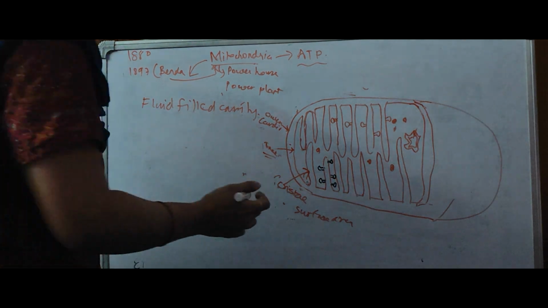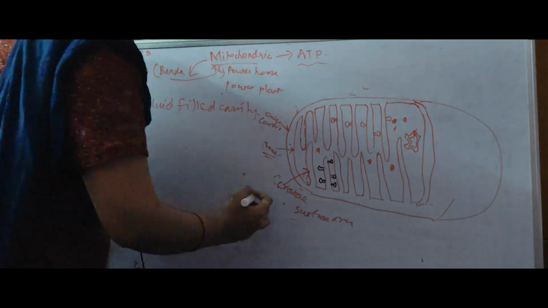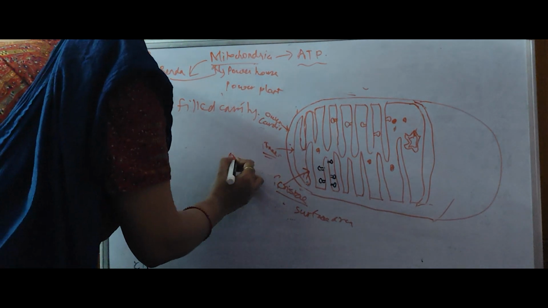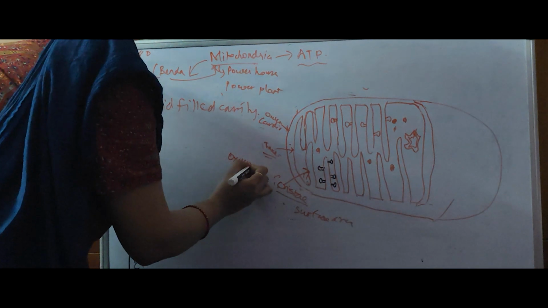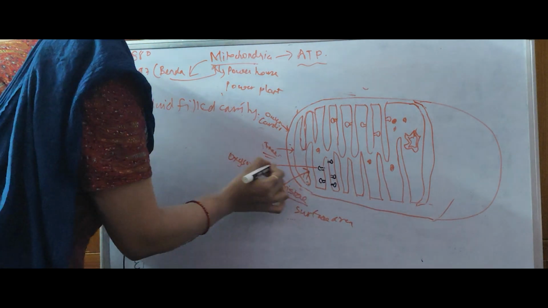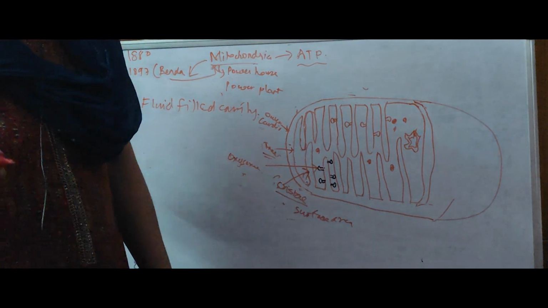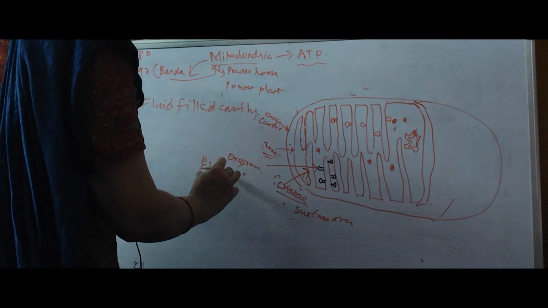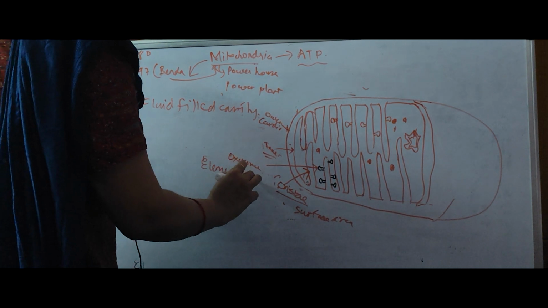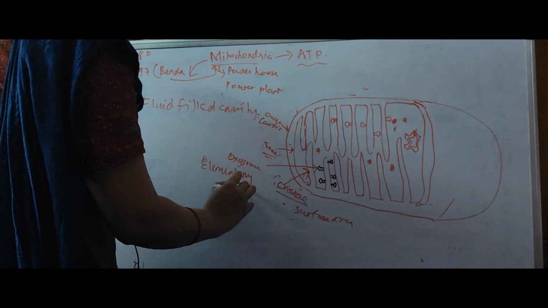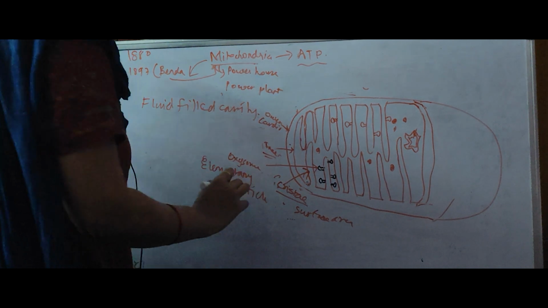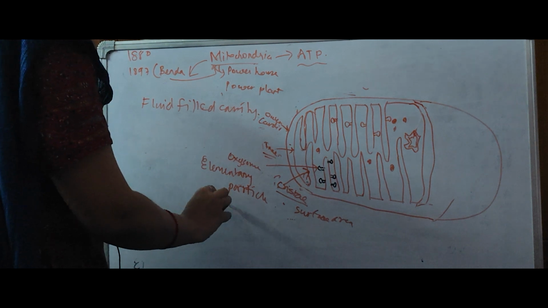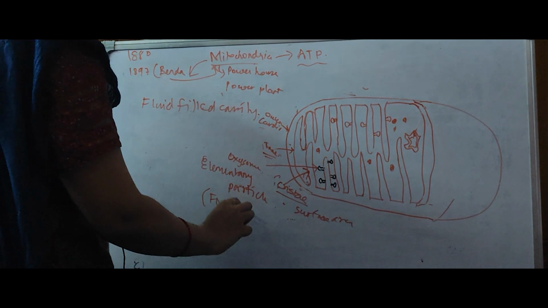One more important point: on these cristae there are oxysomes. See this bulb like, knob like structure, this is the oxysome, which is also known as the elementary particle, and this elementary particle is also known as the F0, F1 particle.